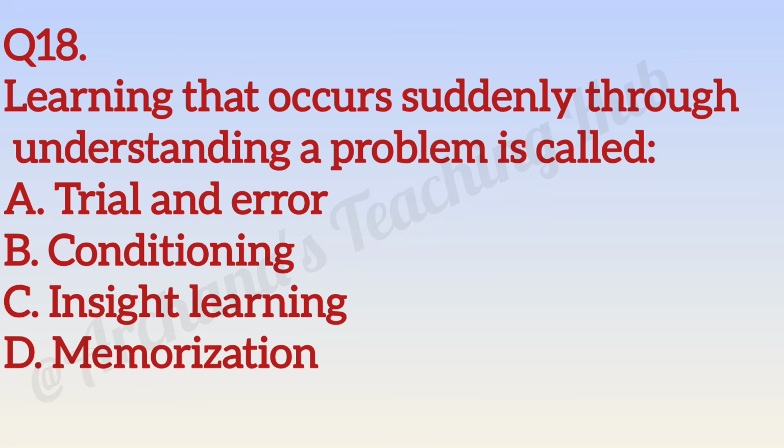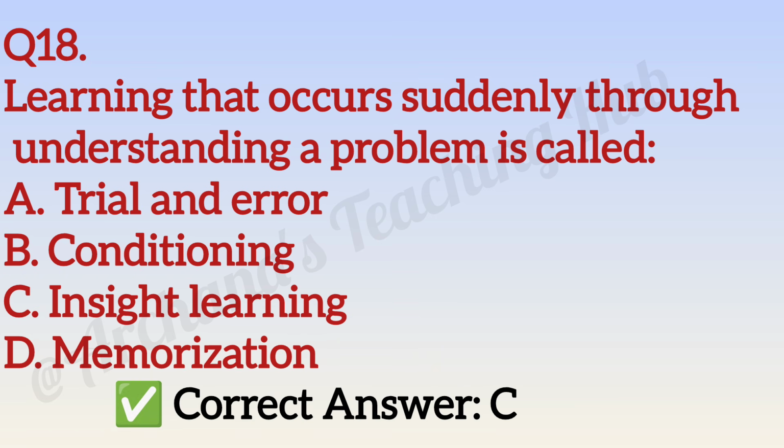Question number 18. Learning that occurs suddenly through understanding a problem is called? Option A, trial and error. Option B, conditioning. Option C, insight learning. Option D, memorization. Correct answer is option C, insight learning.